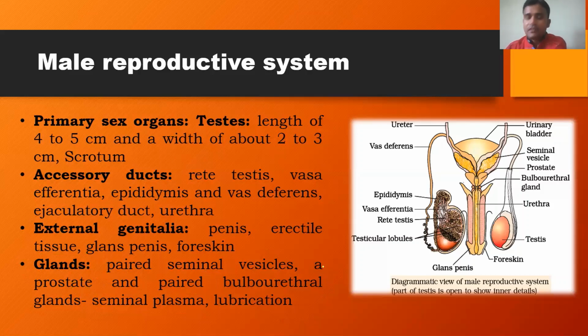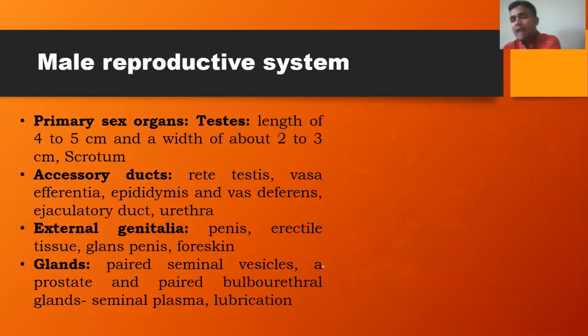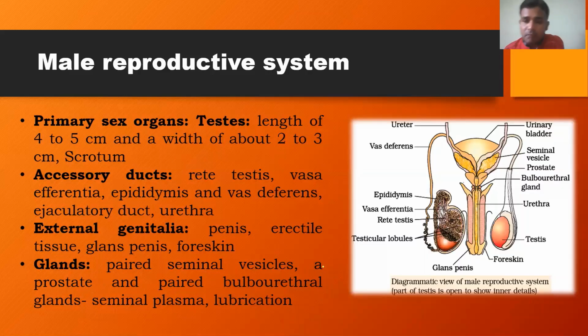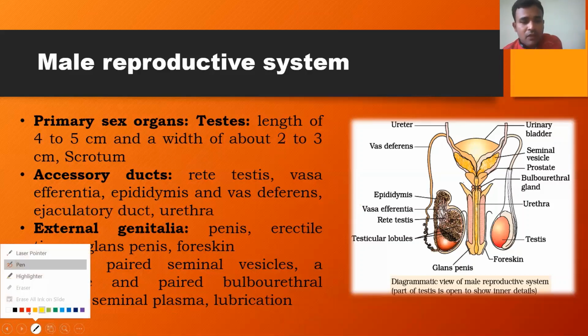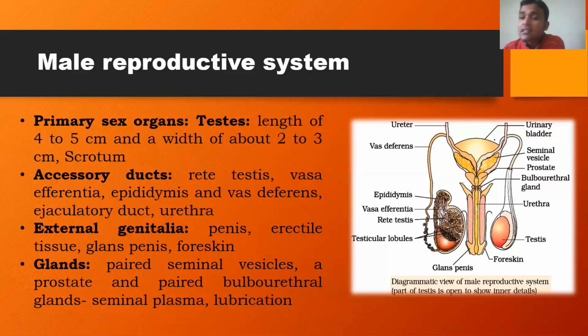And here is the diagram of the male reproductive system, and one more diagram is given here. Before that, let me explain the important parts. Here is the urinary bladder. The urinary bladder is actually part of the excretory system, and its duct is called the urethra. So this is the urethra at the center. But what are the important parts of the male reproductive system? These are the pair of testes located within the scrotum. This sac-like structure is called the scrotum, and each testis consists of structural and functional units called